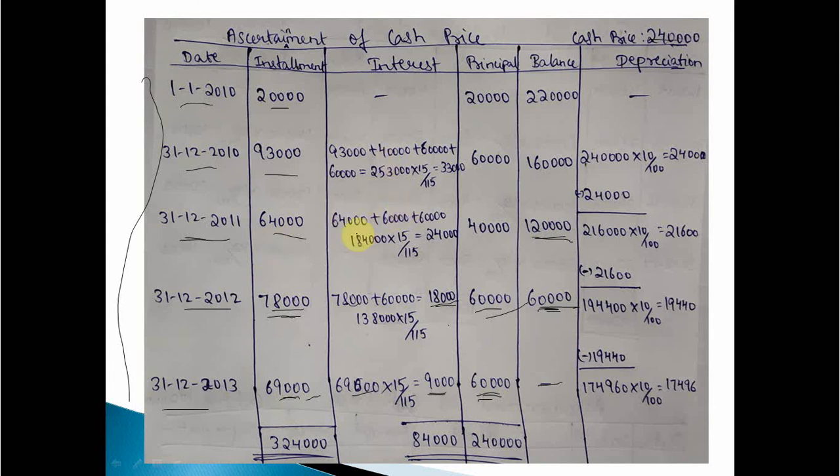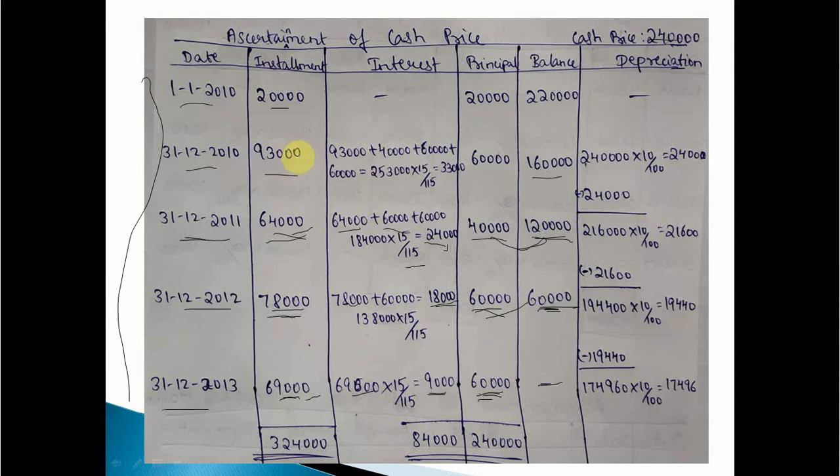What about interest? How to calculate interest? 64,000 installment is there. Then what about 60? 60 plus 60 is equal to, total is 1,84,000 into 15 divided by 115, 24,000. Deduct 24,000 from 64,000 to get the principal amount, that is 40,000. Then 40 plus 1 lakh 20, 1 lakh 60.